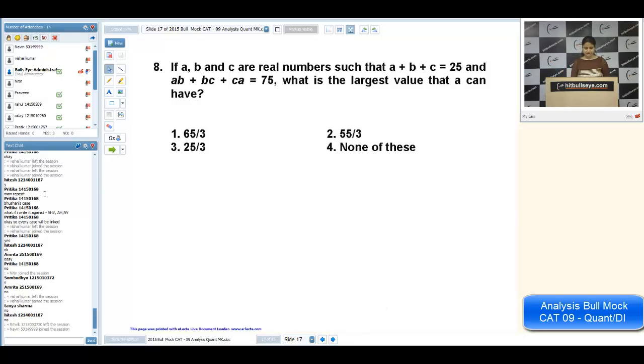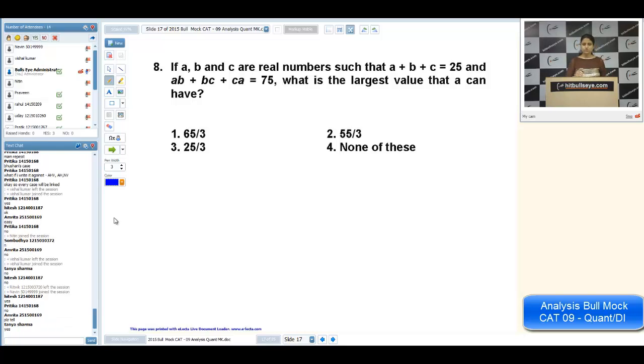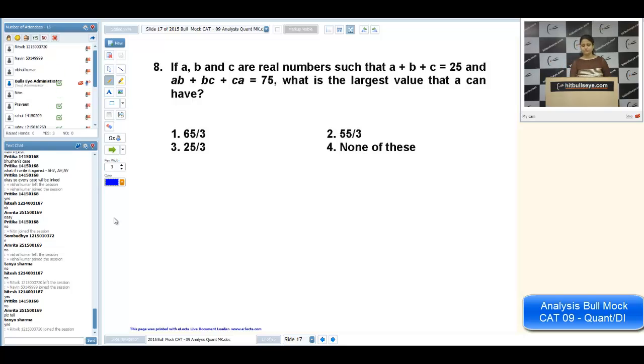Now the next question, any problem in this? CAT based question. Yeah, Hitesh. Okay, there can be two things to solve these type of questions. The first thing we can take, you always try to find a formula in which both these expressions can be used. For example, this is the formula I can visualize.